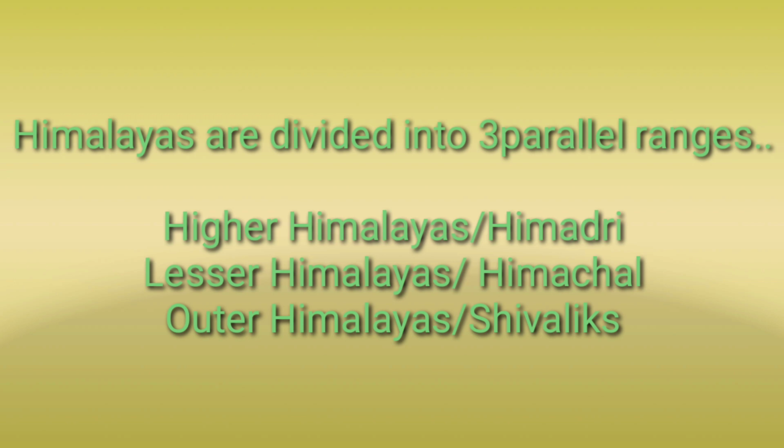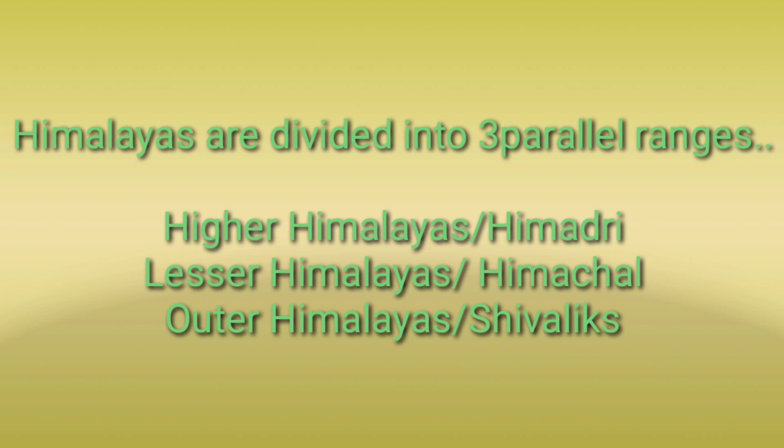The Himalayas are divided into three parallel ranges: the higher Himalayas or Himadri, the lesser Himalayas or Himachal, and the outer Himalayas or Shivaliks.